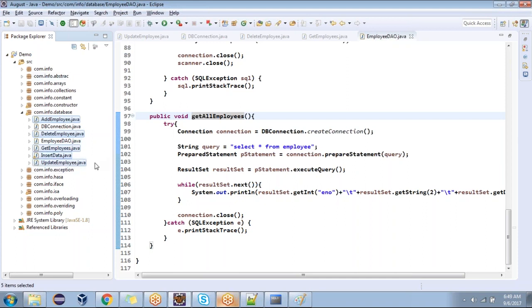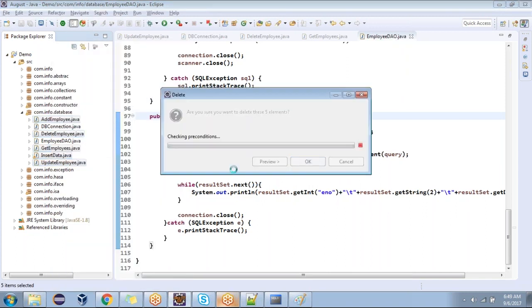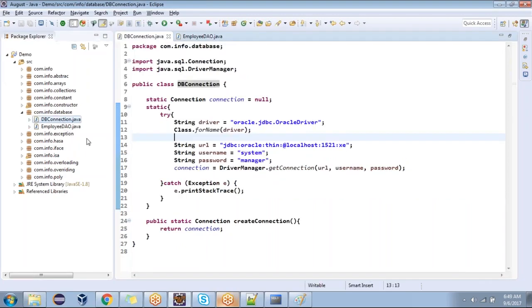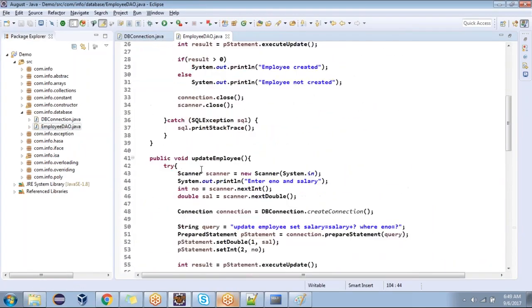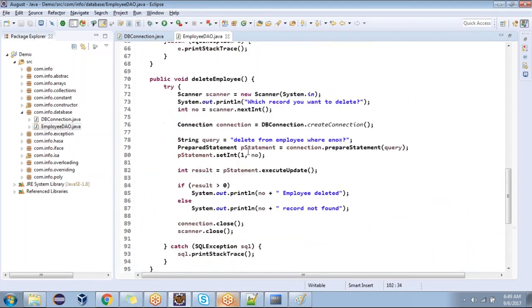After this, I'm going to delete all these things. Are you able to see how many classes we have now? One is called the DB connection class. The second one is called the EmployeeDAO class. You guys are with me? That's it. Now I want to play with this. If you want to play with this, we require a main method or not?